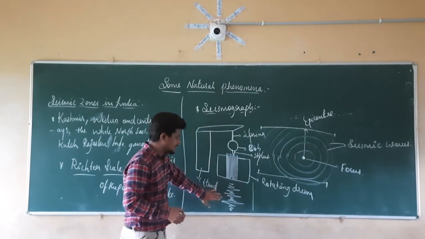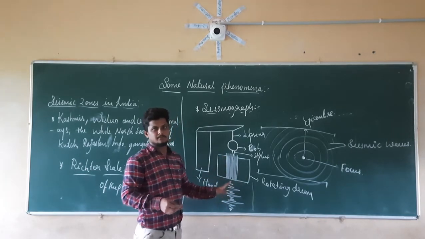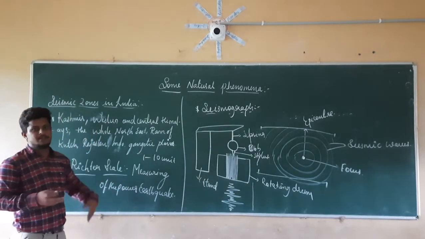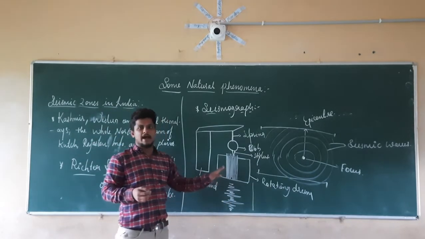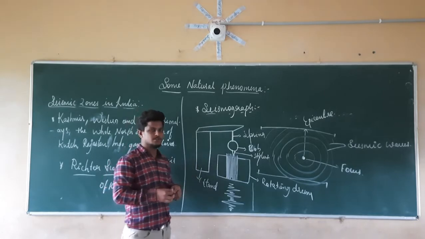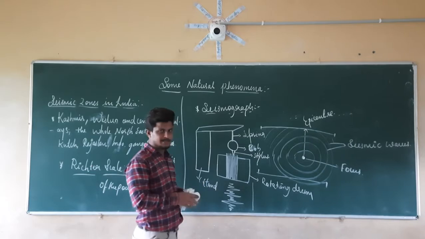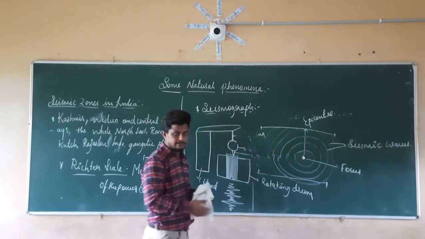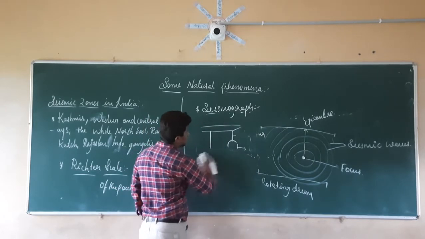If this type of graph starts to come, then we can say that an earthquake is happening. In the same manner, this can be used for making the Richter scale, so that by using this we can identify the magnitude of the earthquake. So this is nothing but the seismograph. We can make this seismograph using this type of setup to identify whether an earthquake is happening or not, as well as its magnitude.